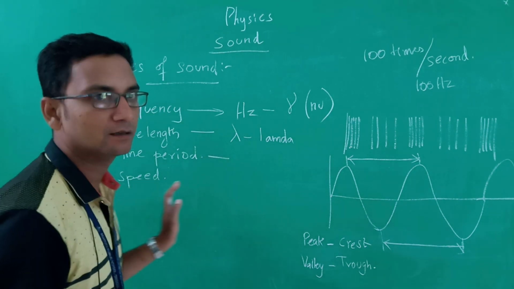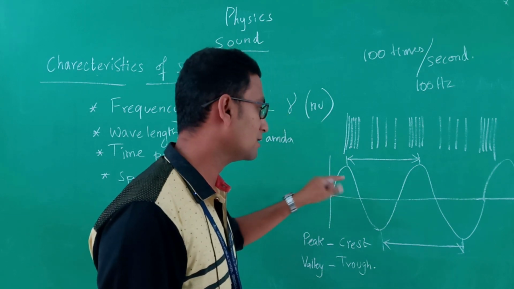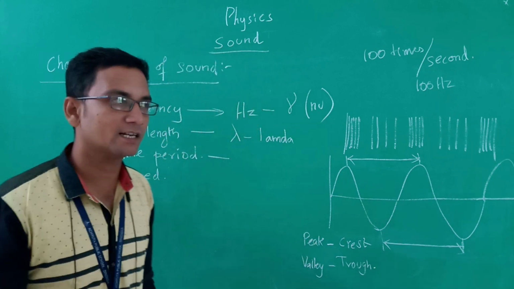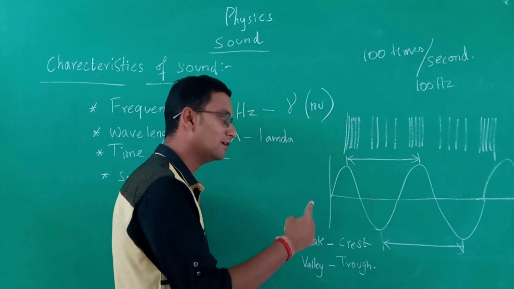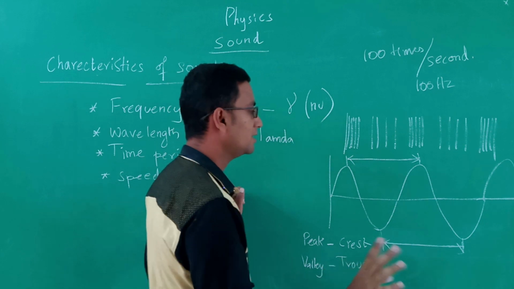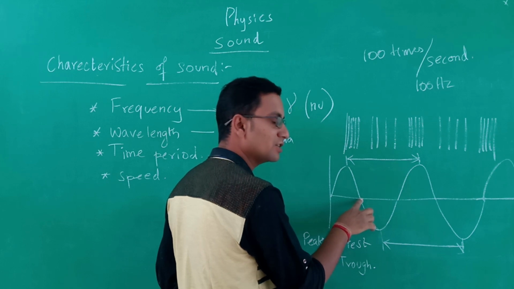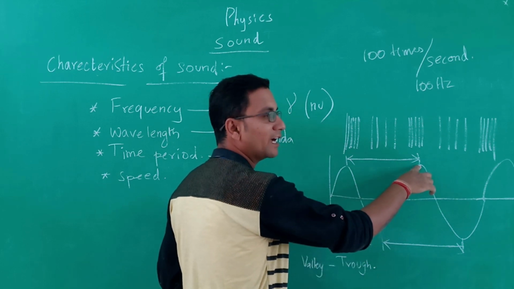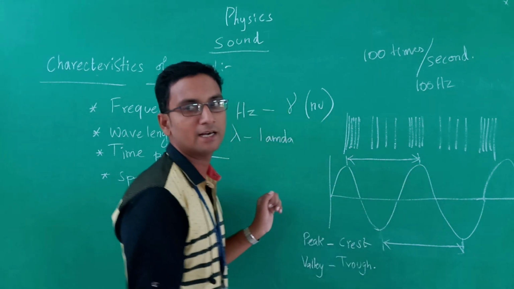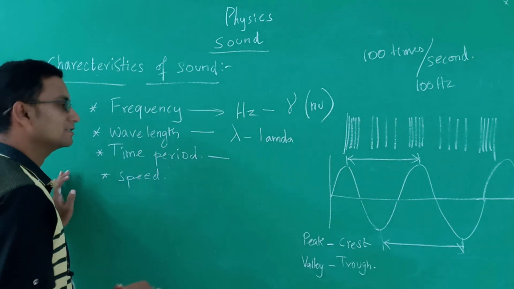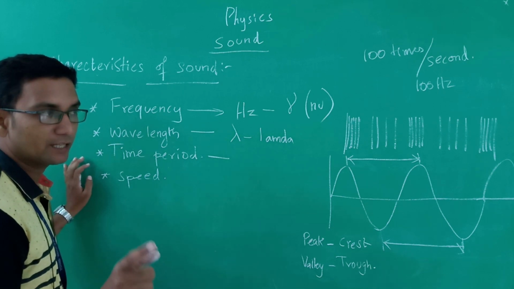What is the time period? The time period is the time taken for this particular sound wave to complete one oscillation. Here you can assume that it is in the peak position. From this we are going to record the time. Now it moves to the equilibrium position, then to the valley, then to the equilibrium position, then again to the peak. The time taken for the wave to move from this place to this place is called the time period.